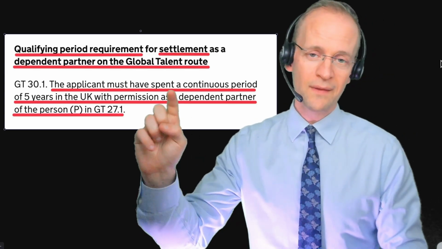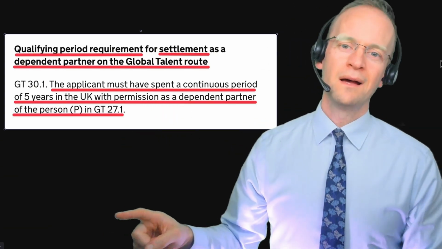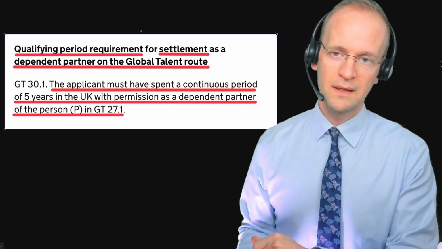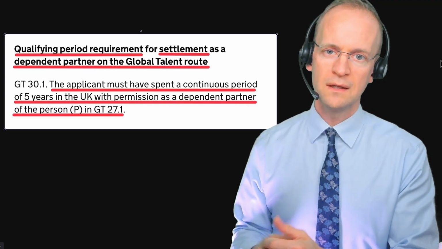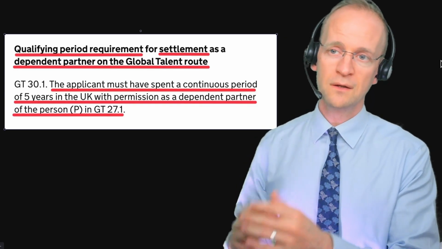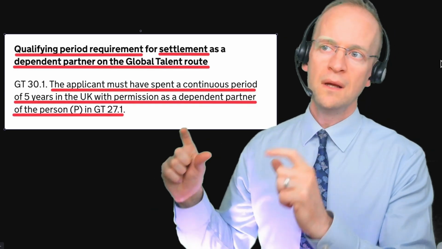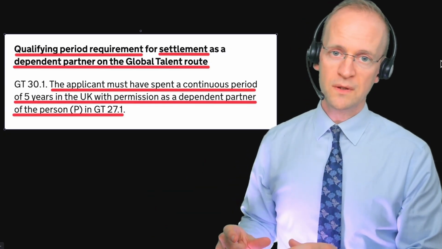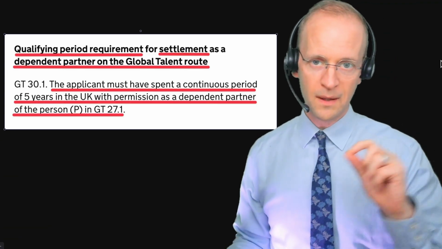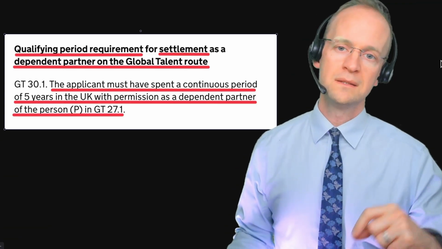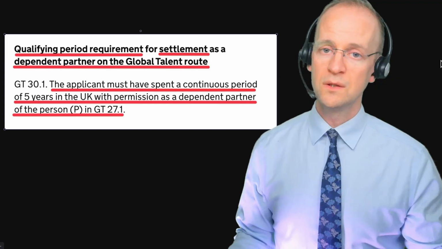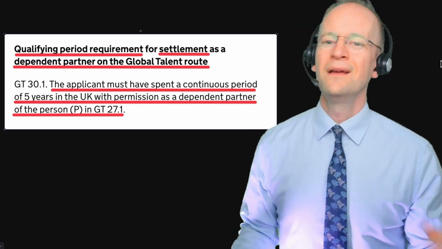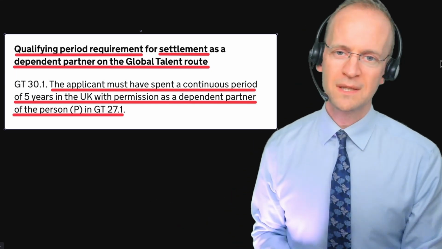But if you click on that Set N form, following really what I think is misleading and/or at the very least confusing advice given on the government's website, if you follow that and go for the Set N form, then you will not have 5 years of qualifying leave, and your application will be refused because it's referring to leave under Appendix FN, not the dependent global talent leave that you've had, or dependent leave in relation to another related work route. So I hope that helps you to avoid this potential mistake.